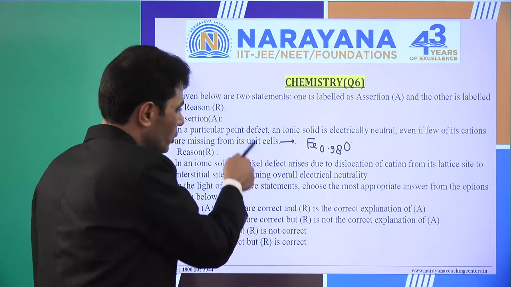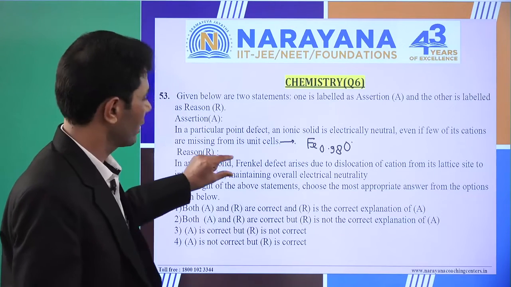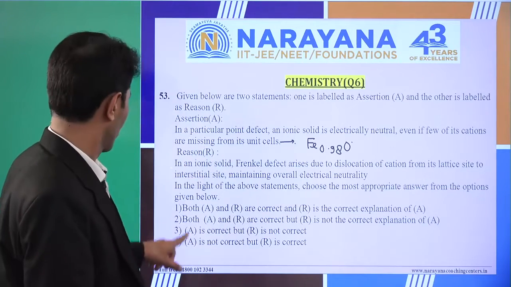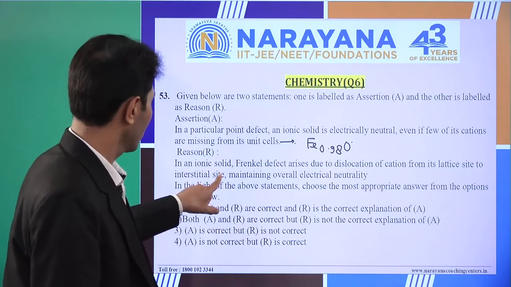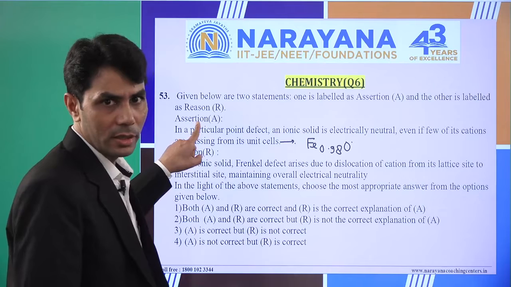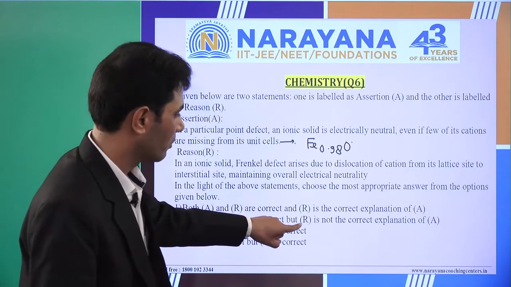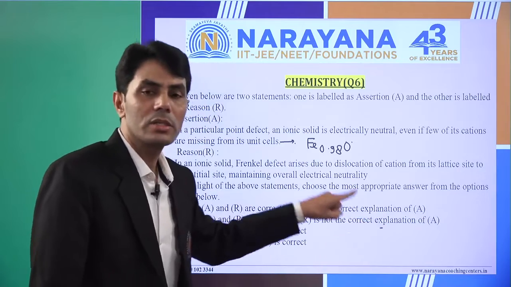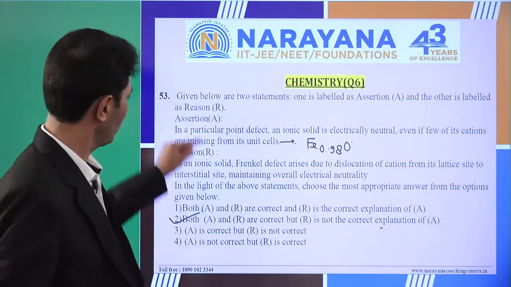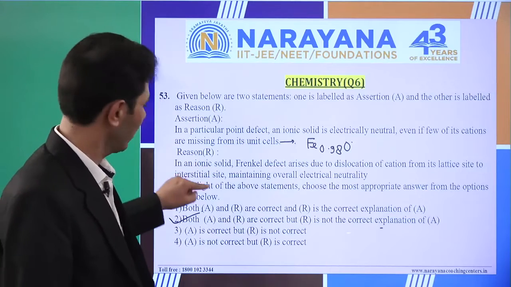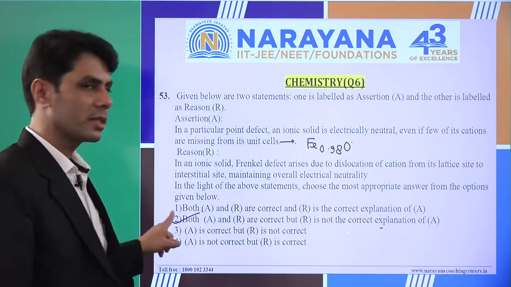But are these two statements interlinked? The answer is no. They are separate statements. So both A and R are correct, but R is not the correct explanation of A. Both statements are correct, we know it, but it is not the correct explanation for the assertion. So the correct option must be the second one.